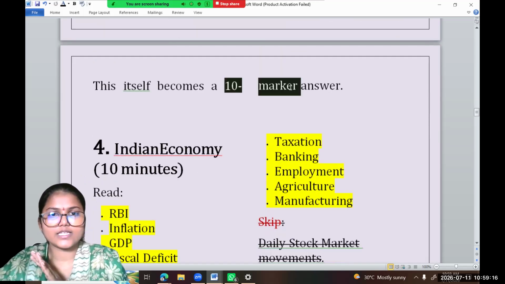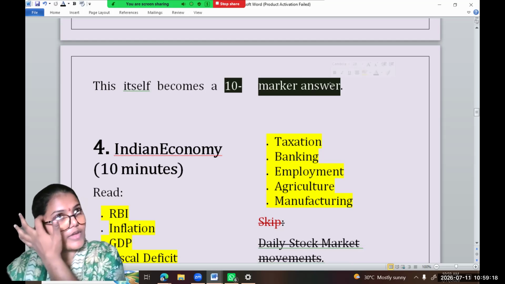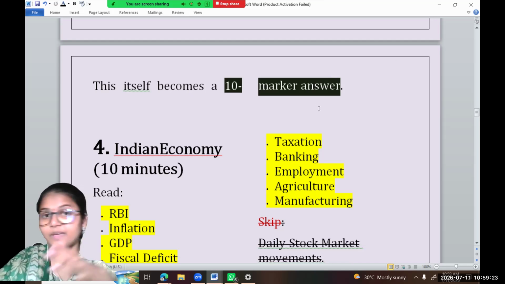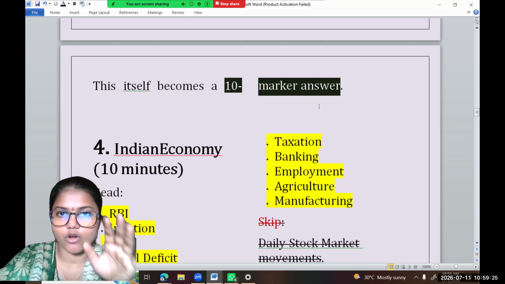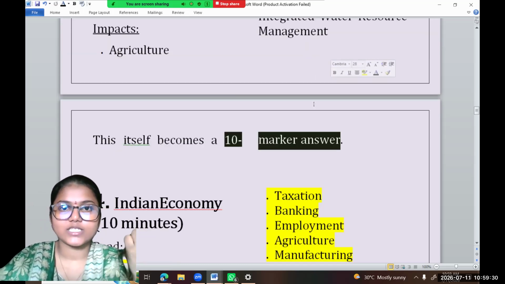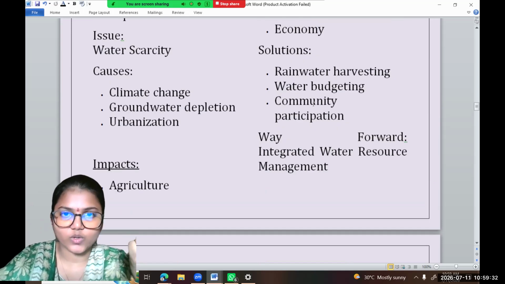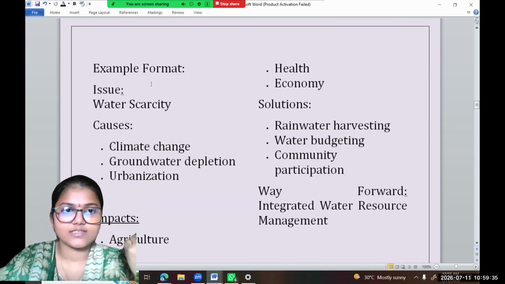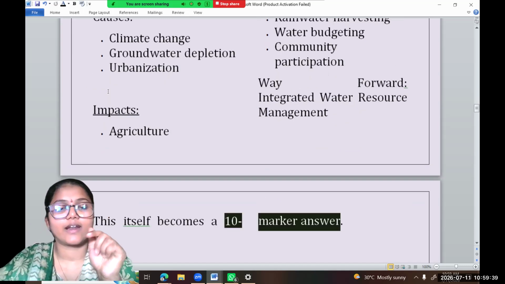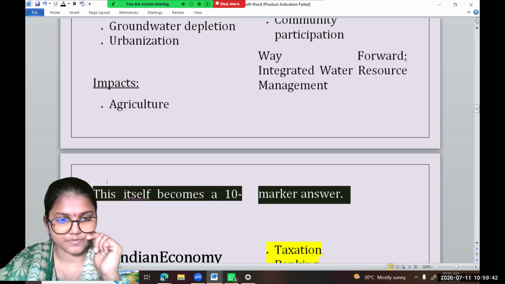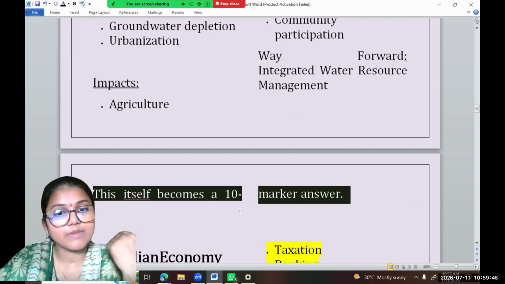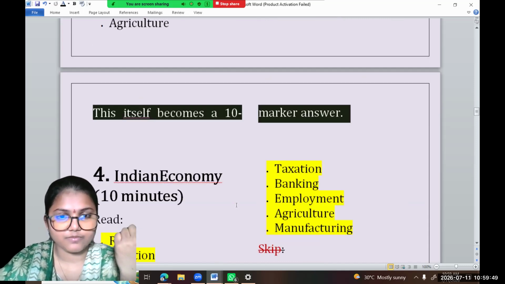The person who has written the editorial has done lots of research, which is not possible for you at this point of time. The subject expert writes that editorial after years of experience. If you extract information from that and write it as your answer, then obviously you will fetch the maximum marks out of your answer.